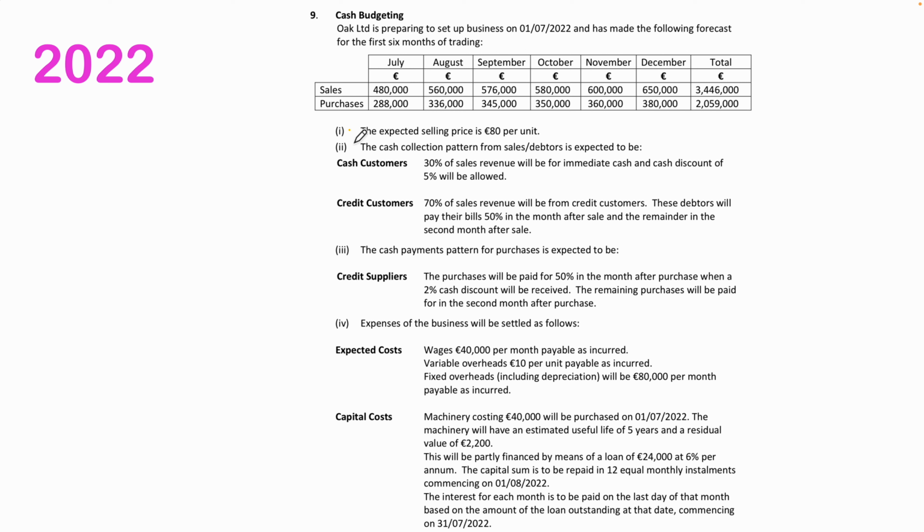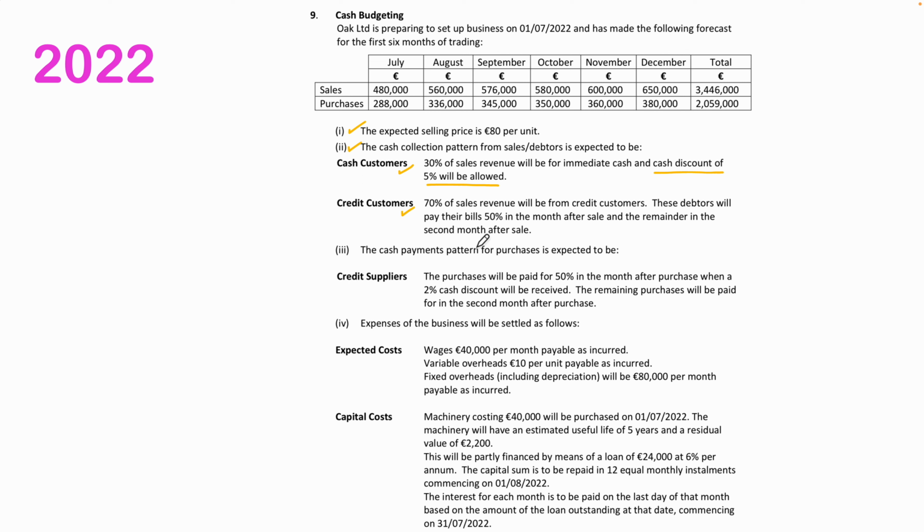Part 1 says the expected selling price is €80 per unit. Part 2 says the cash collection pattern from sales or debtors is expected to be as follows. For cash customers, 30% of sales revenue will be for immediate cash, and there will be a 5% cash discount allowed. So if a cash customer pays in the month of sale, they will be given a 5% discount on the 30% of the sales revenue that they pay.